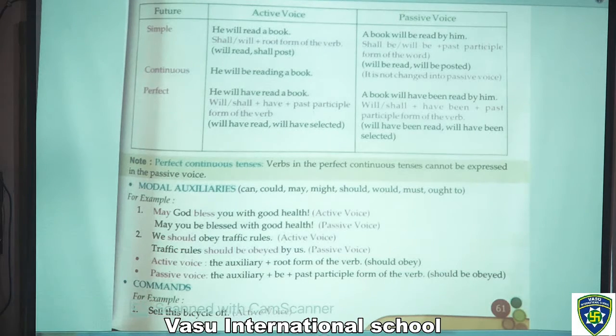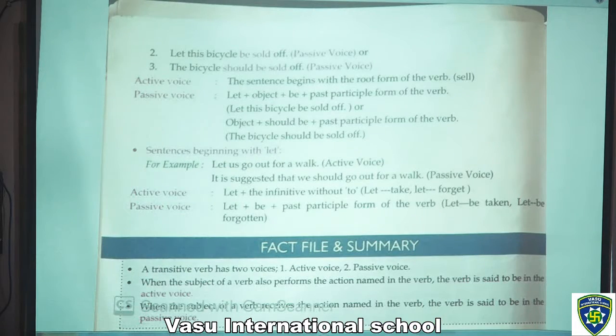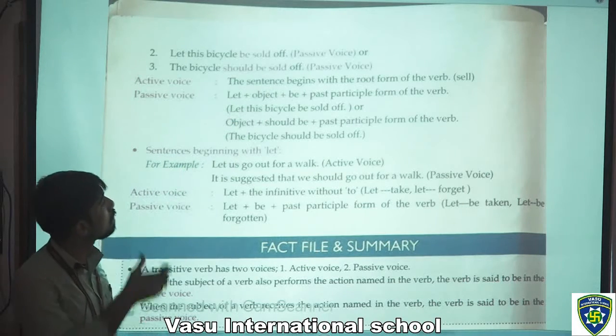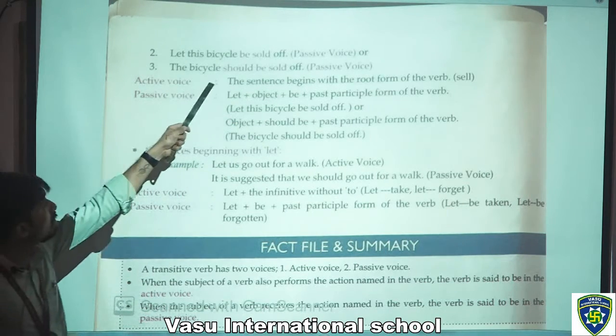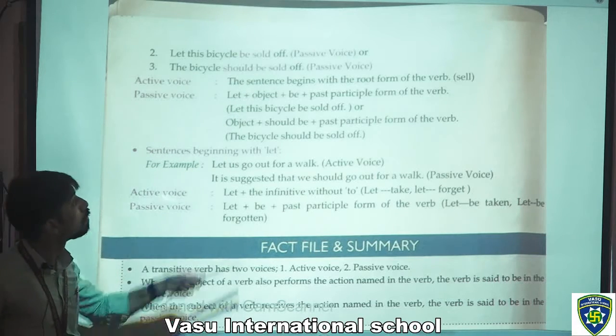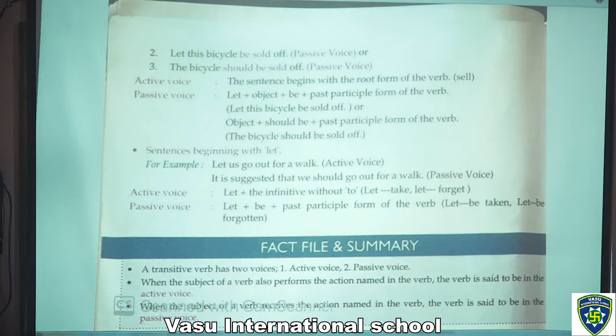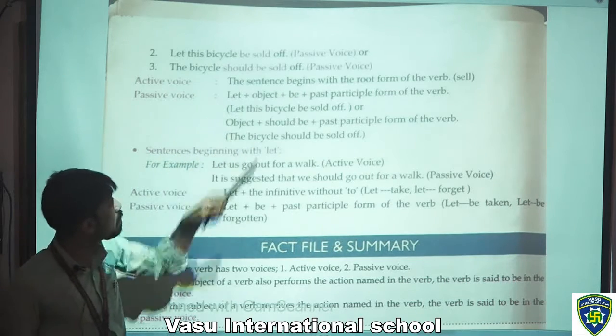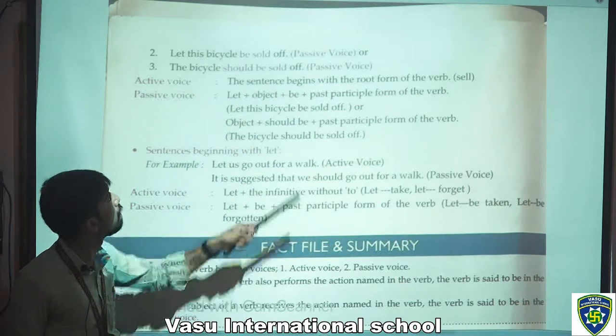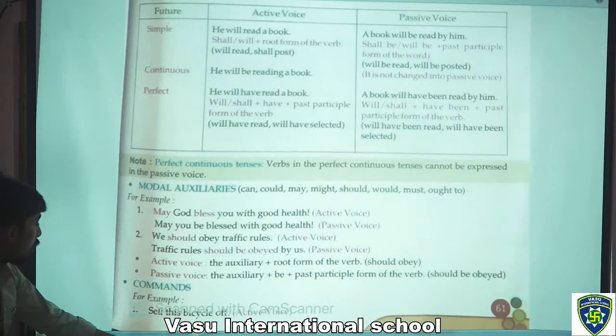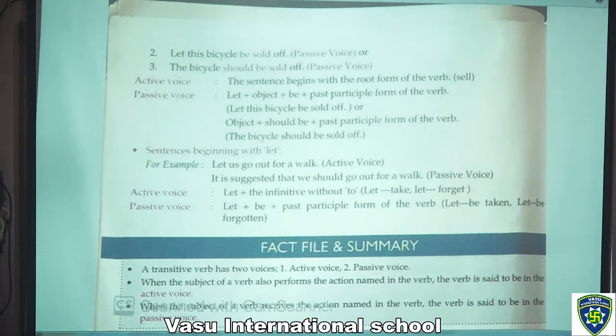Now after that we have commands. What are commands? For example, sell this bicycle off. That is active voice. After that, let this bicycle be sold off, that is passive voice. Or the bicycle should be sold off, that is also passive voice. In the active voice, the sentence begins with the root form of the verb, sell, S-E-L-L.